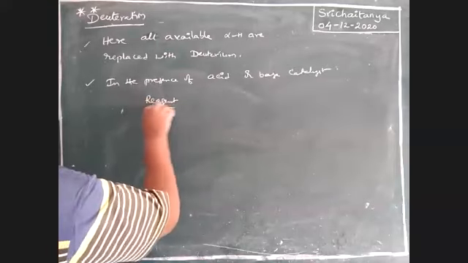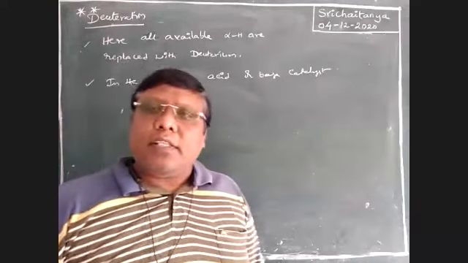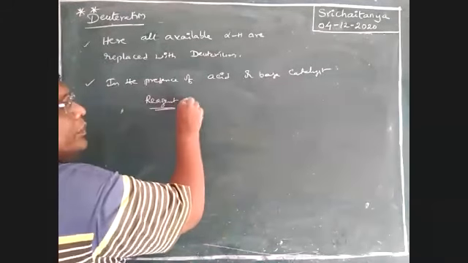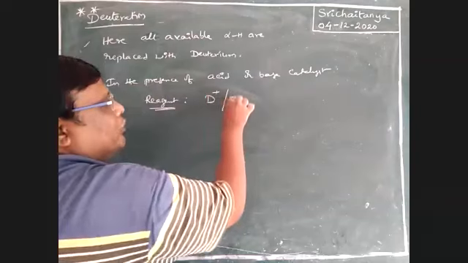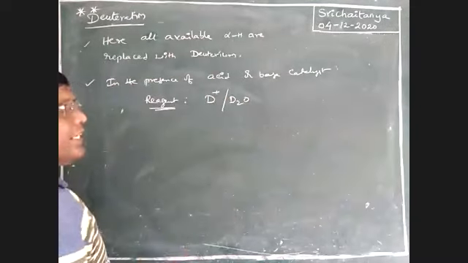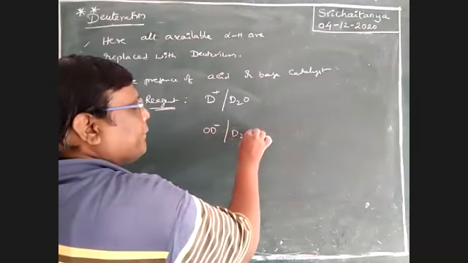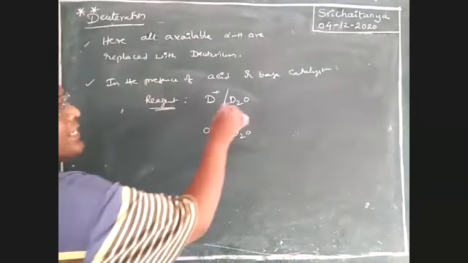Reagents are actually as in hydrolysis, that is tautomerism. Acid means H plus, but here D plus is used in D2O. Base is OH minus, but OD minus is used in D2O. This is acid catalyst.